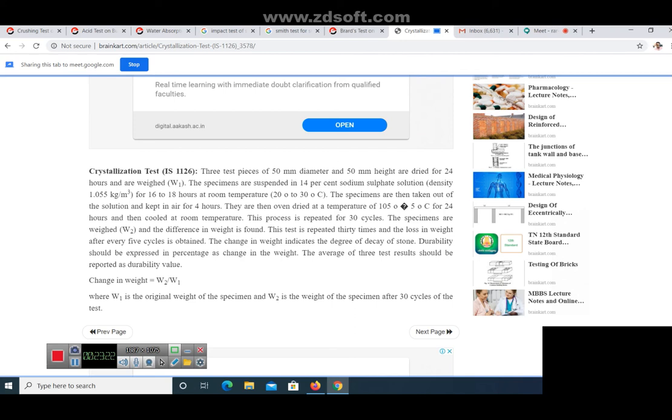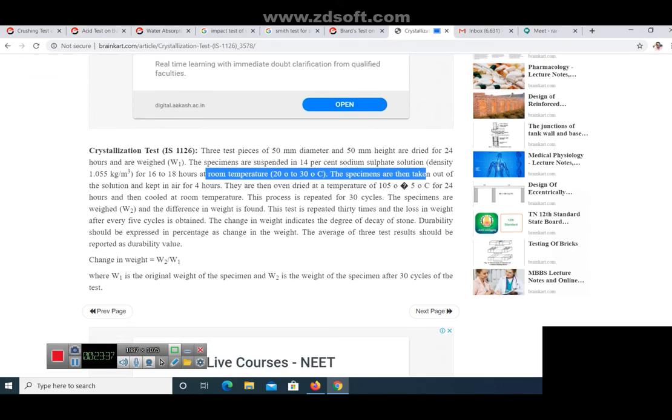Now you determine the weight of the sample W2 and you note down the difference between W2 and W1. And after every 5 cycles you will be determining the loss in weight. Whatever change in weight is happening will indicate the degree of decay of stone.